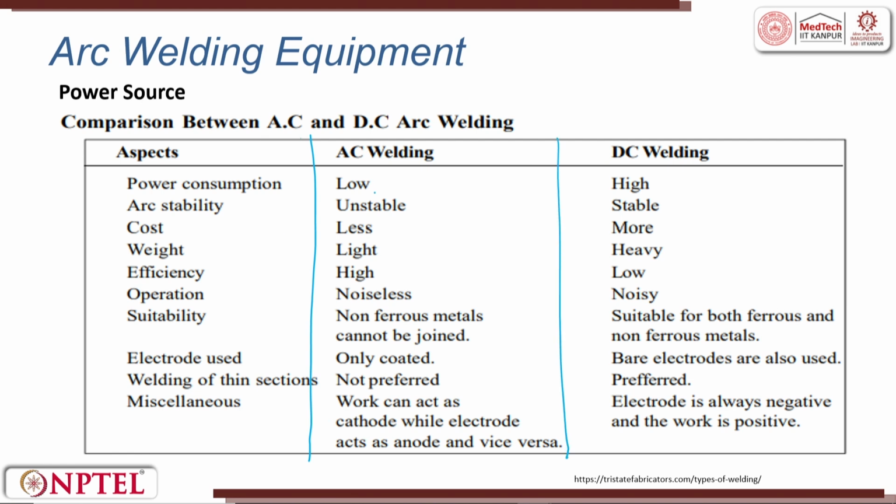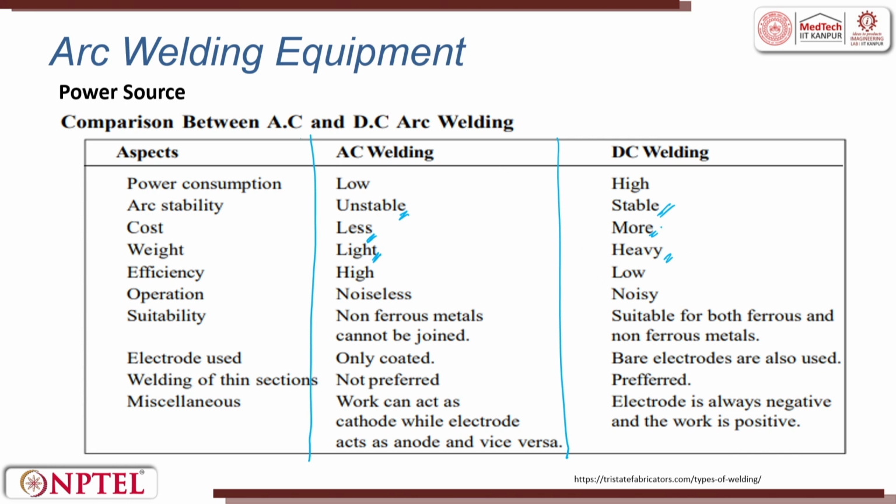The power consumption in AC welding is low as compared to that of DC. The arc stability in AC is many a times unstable, but since in direct current the positive and negative is fixed, you get more stability. That is why it is preferred for a lot of non-ferrous materials. In AC, since there is no conversion of AC to DC, the cost is less. In DC, you add that component. The weight in AC is very light, in DC it is very heavy, because the transformer currents are heavy. So, the machine also becomes heavy.